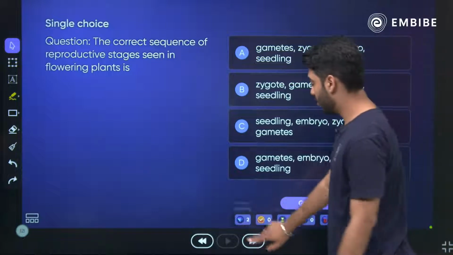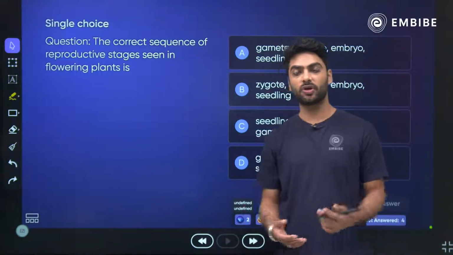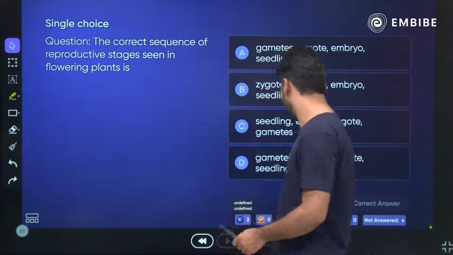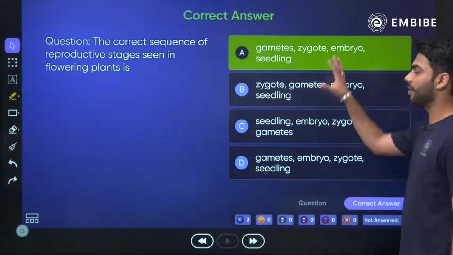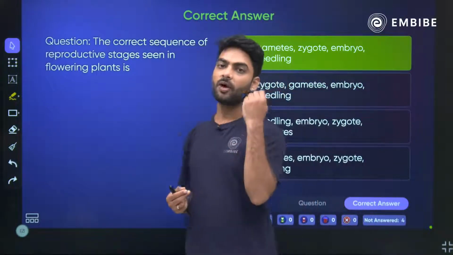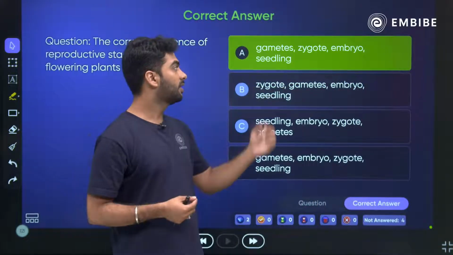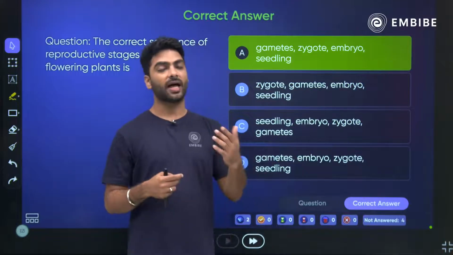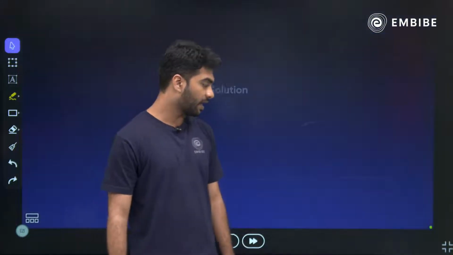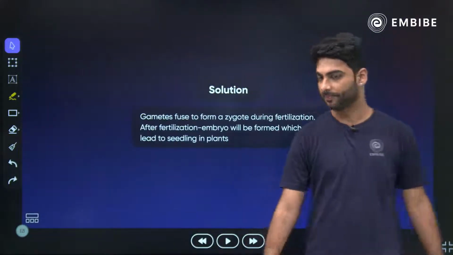That's amazing. Very good. We have got 2 students who have answered absolutely correctly. That's beautiful. The answer will be A. First, the gametes will be formed. These gametes will fuse to undergo fertilization, having one single cell, the zygote. The zygote will divide into the embryo, and the embryo will finally form the radicle, plumule and the seedling. Very well. That's beautifully awesome.